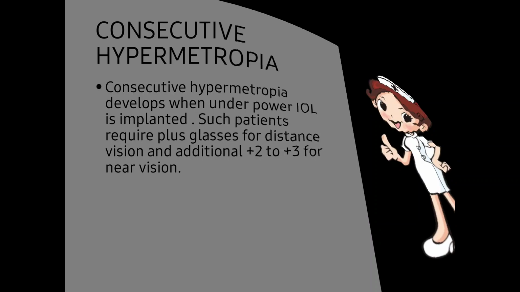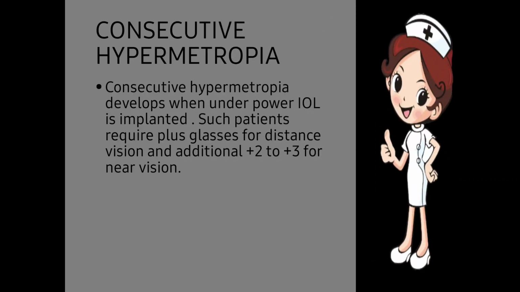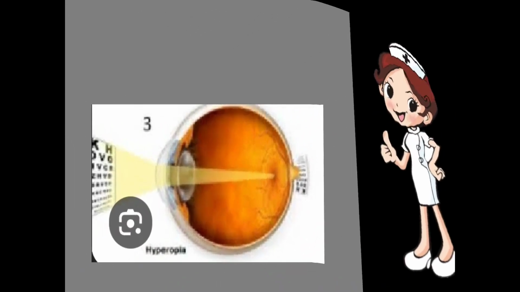They require minus glasses for distance correction and plus glasses for near correction. Next one, consecutive hypermetropia. Consecutive hypermetropia develops when an undercorrecting IOL is implanted. Such patients require plus glasses for distance and additional glasses for near. They also require plus 2 to plus 3 diopter for near vision correction.